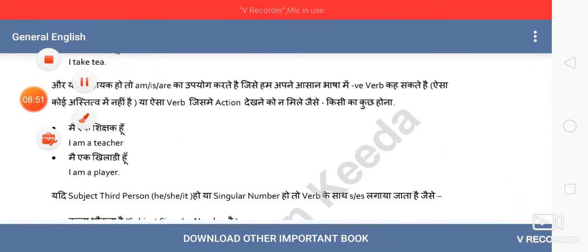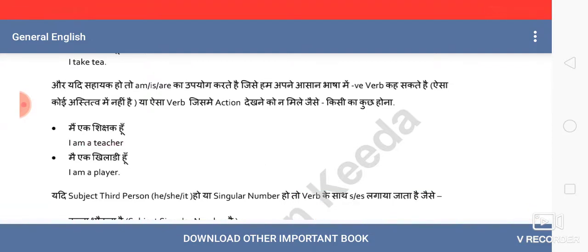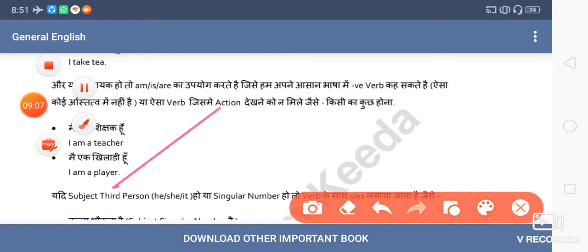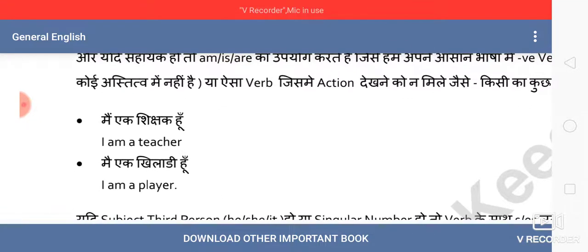Like you can see, a very perfect example: I am a teacher. So the subject is I, then am is an auxiliary or helping verb, but we cannot call it a helping verb here because there is no other main verb, so it plays the role of the main verb here.